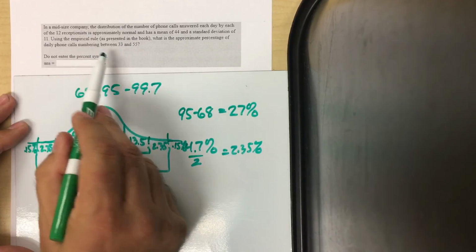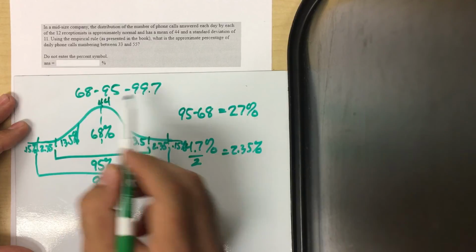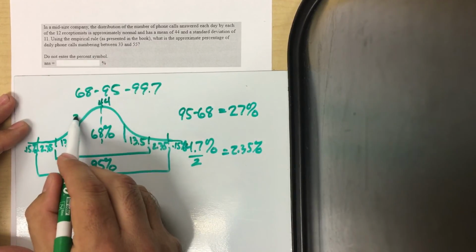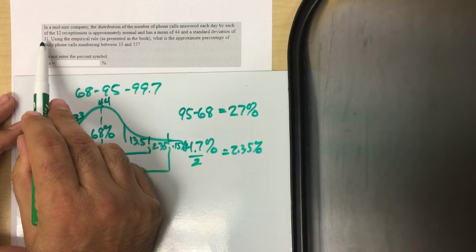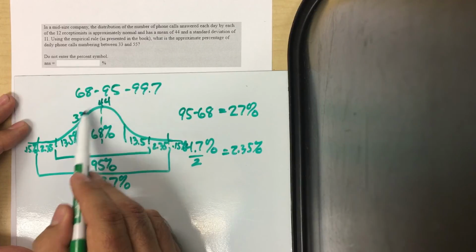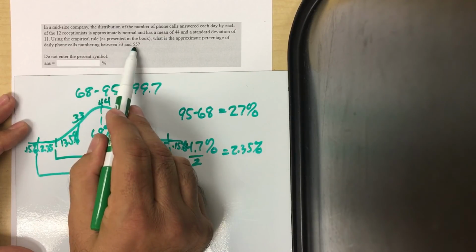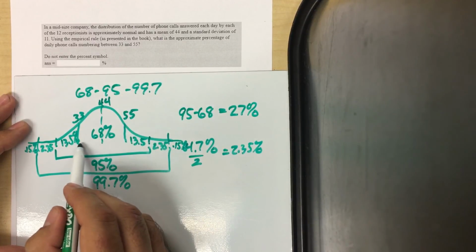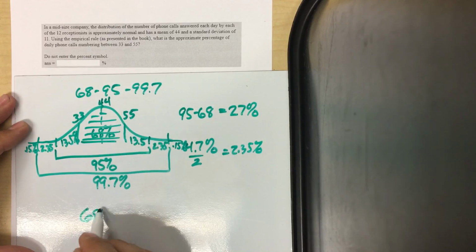So now we can think about what the question says. It says the mean is 44, and asks what percent of the observations fall between 33 and 55. 33 is 1 standard deviation down, because 1 standard deviation is 11. If I go 44 minus 11, that gets me to 33, so that's a z-score of -1. And if I add 11, that gets me up to 55, so that's a z-score of +1. So I'm only looking at this interval, and therefore the answer is 68%.